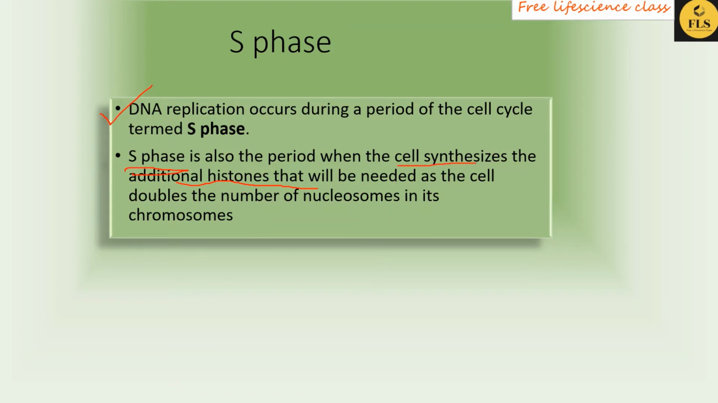Please keep in mind and remember this point. This is very important. Every student knows the first point, but some students don't know that additional histone proteins are made in S phase. Some students will mistakenly write that this happens in G2 phase. So please remember that these histone proteins are synthesized in S phase itself.